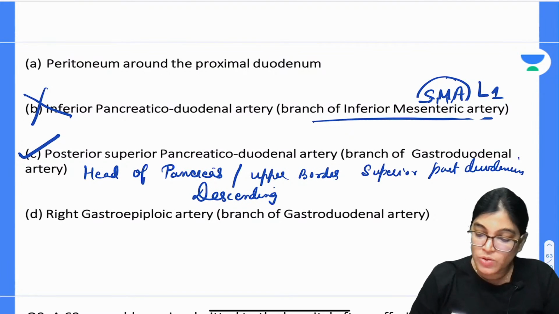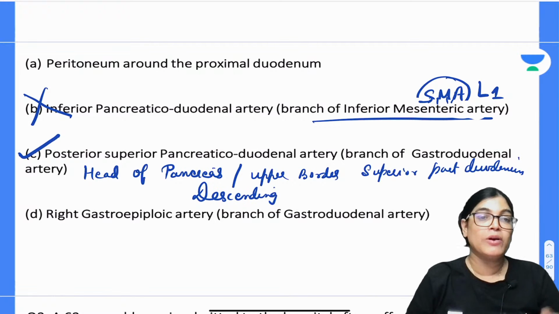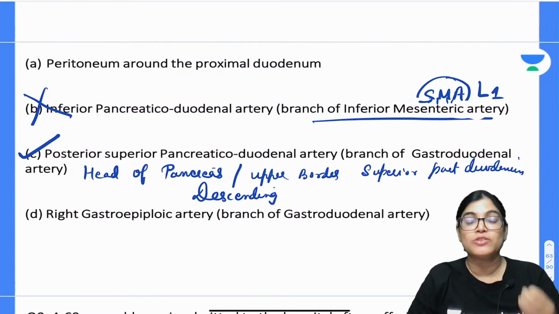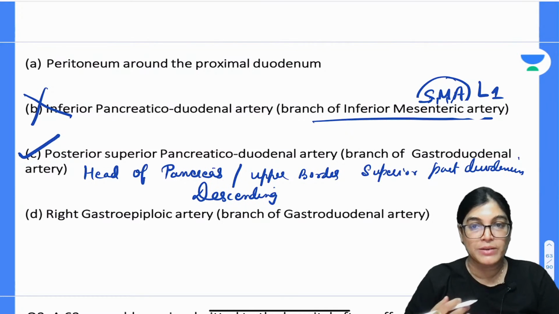Why B is not the correct answer is already explained, because the inferior pancreatico-duodenal artery is a branch of the superior mesenteric artery, not of the inferior mesenteric artery.